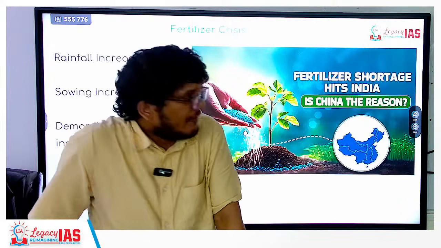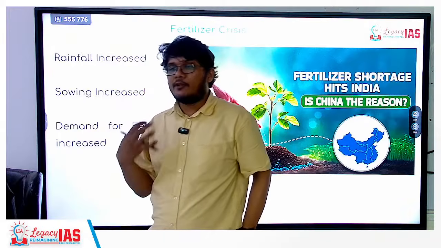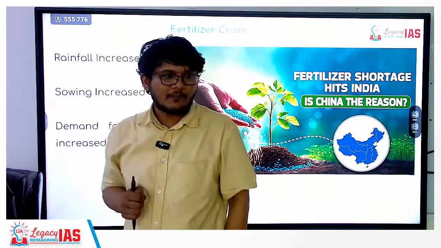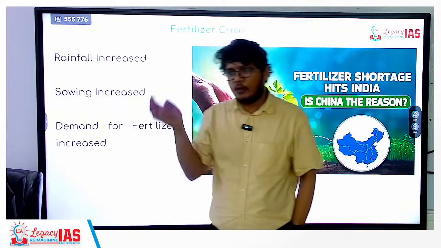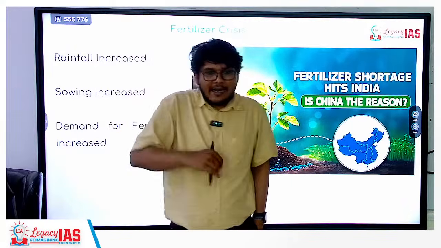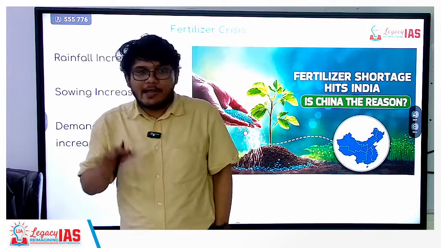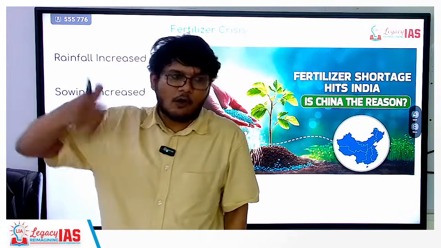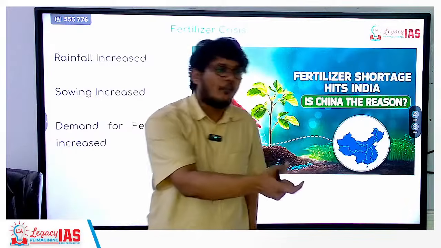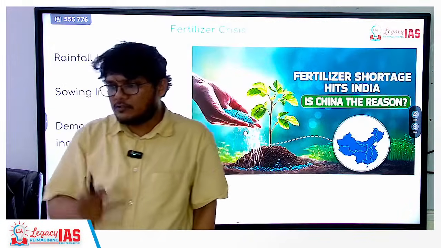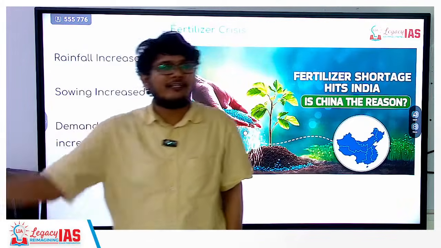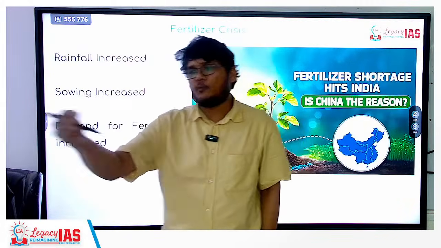Then the third is, since we are dependent on other countries, there are certain issues going on with these countries. First is China. We import from China. Now China has put a curb on exporting these fertilizers. Why? Because they claim that they have increased demand and want to satisfy the domestic demand. One thing can be geopolitical pressure, but the other thing which is also very evident is their own increased demand for fertilizer. So they want to satisfy themselves first before they export elsewhere.